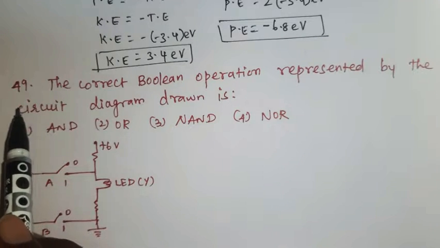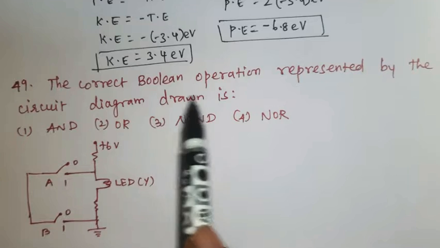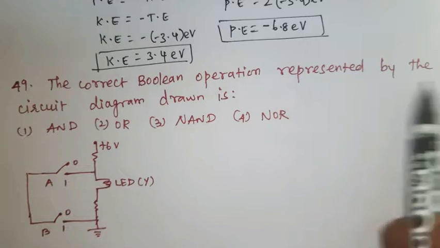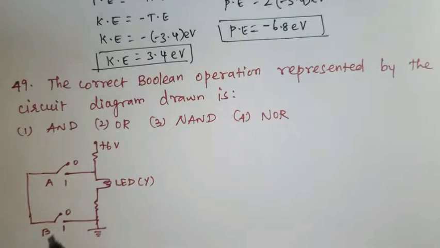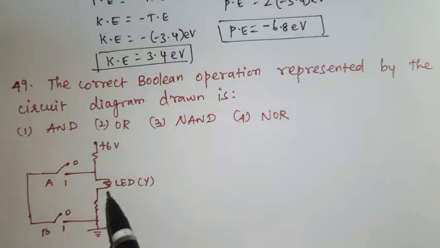Question number 49. The correct Boolean operation represented by the circuit diagram drawn is here. A, B, two keys. This LED represents a bulb. Here 6 volt is connected. Here two resistors are connected in the circuit.